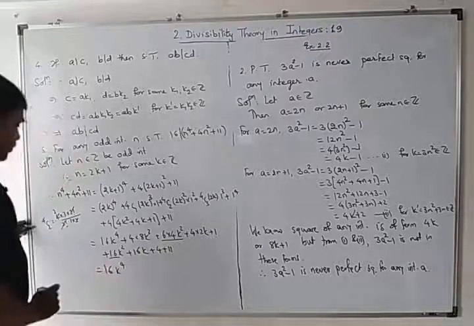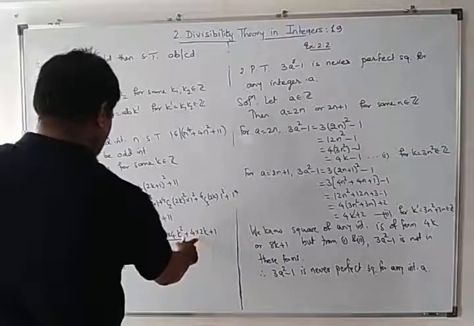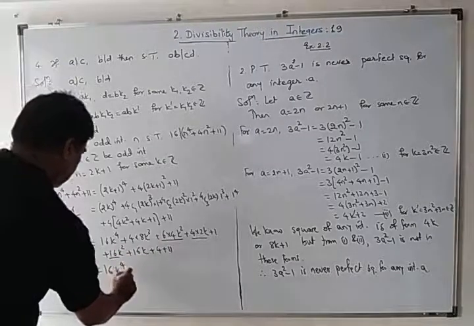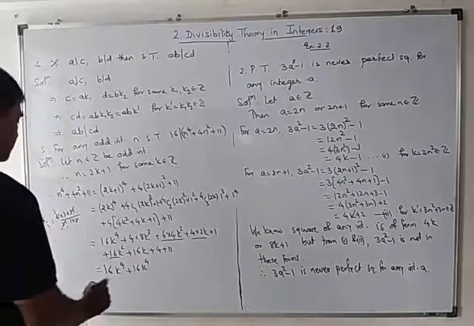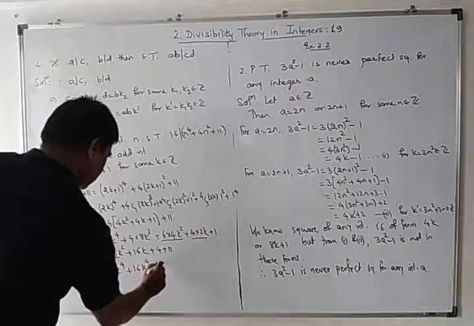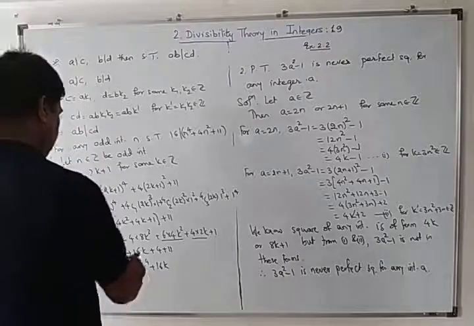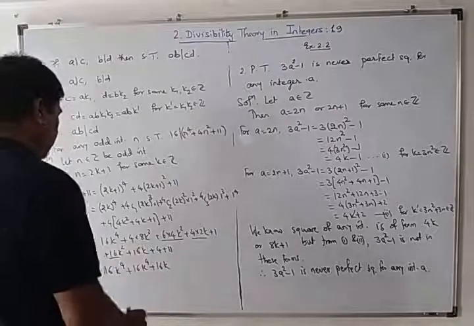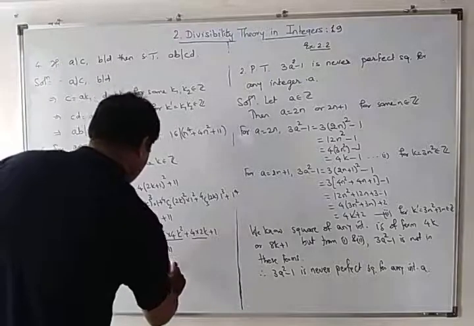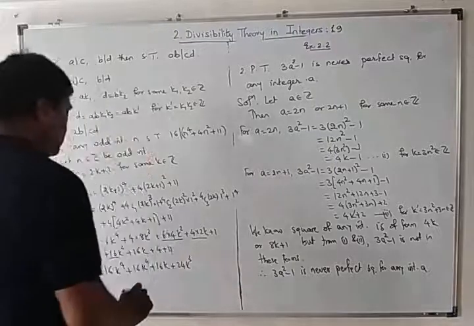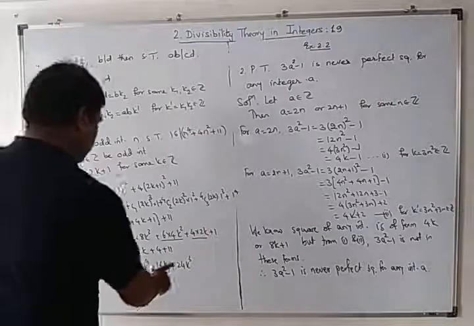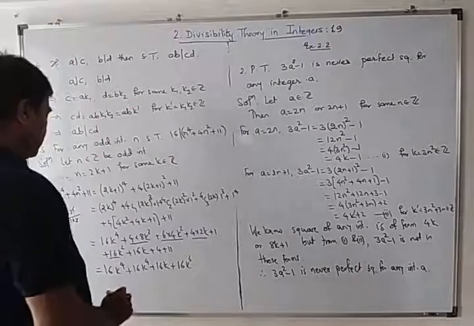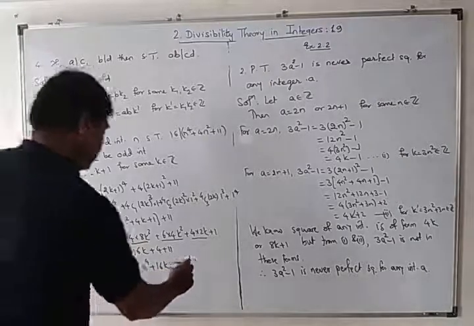Sixteen k raised to 4 plus 8k. This is your 16k raised to 4, I am taking it as it is, plus 16k, it is also as it is, plus from this 24k cube, I am taking 16k cube. Then how much k cube remains? 8k cube